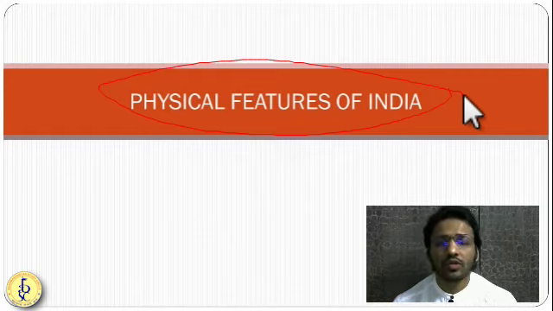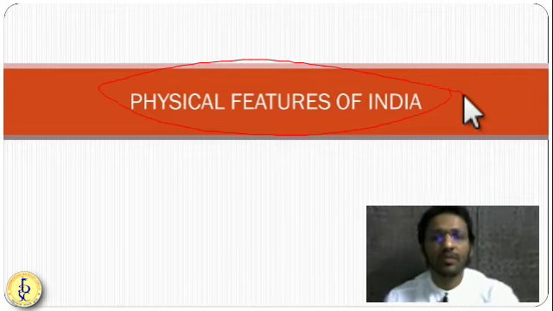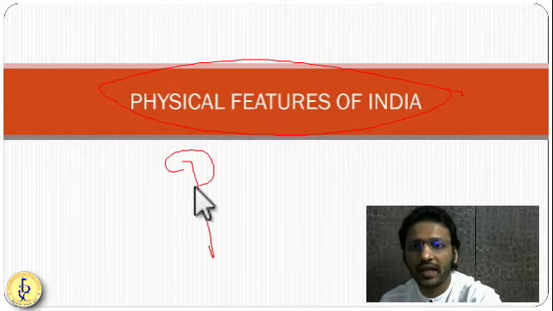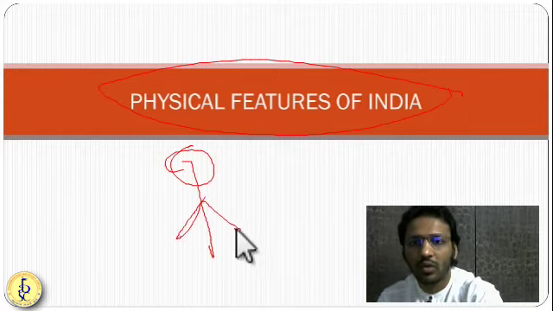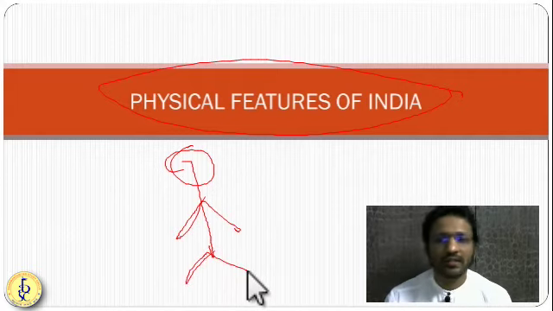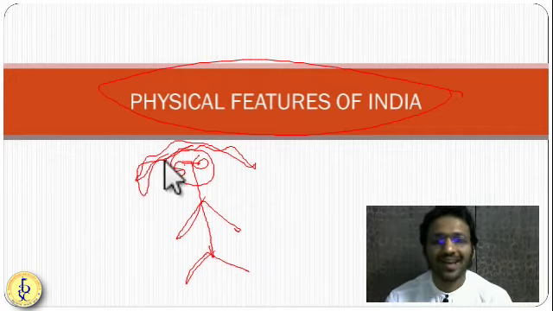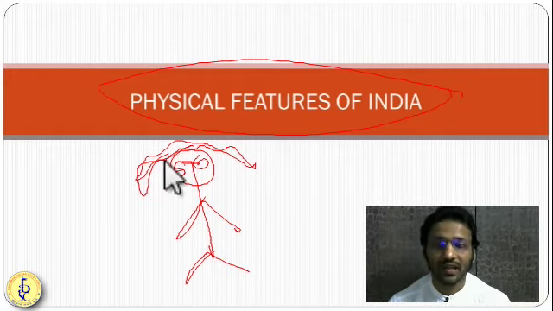Okay, so friends, physical features means what? Physical features means external appearance. When we call a physical feature of a person, then what do we see? So he is a person. We see what is his height. How are his hands? How are his feet? What is the color of the skin? What is the color of his eyes? How long are his hairs? So all these things we see in the physical features.